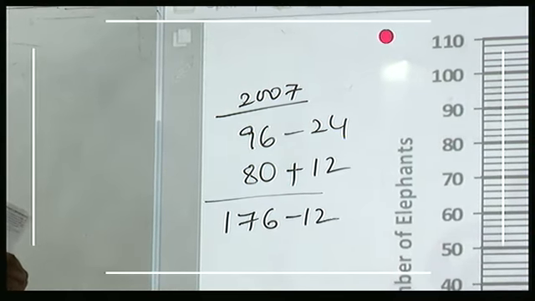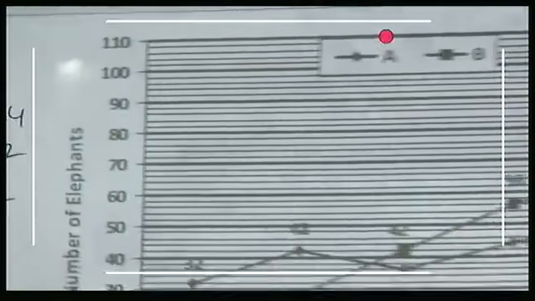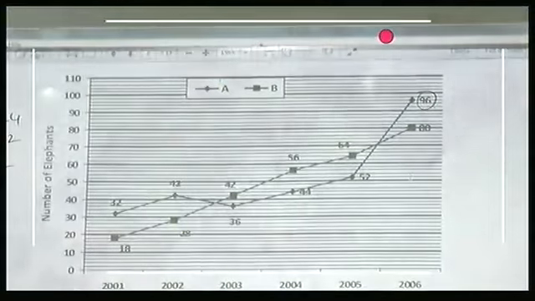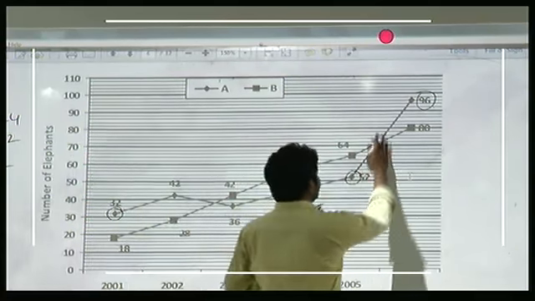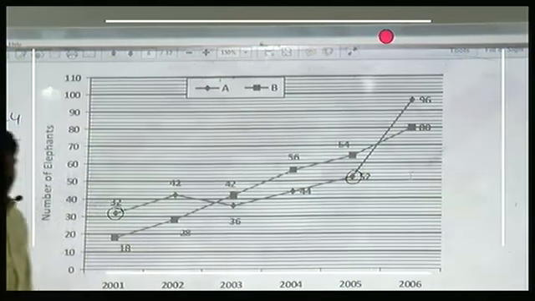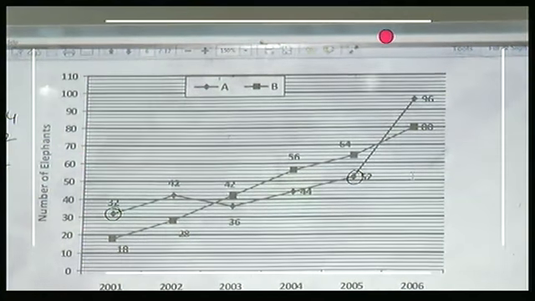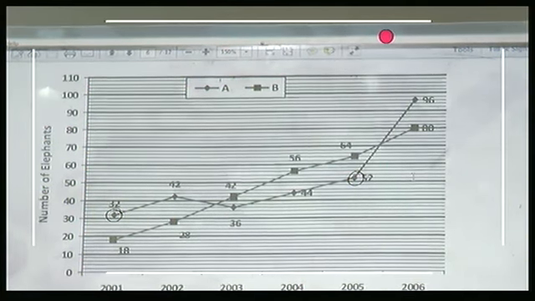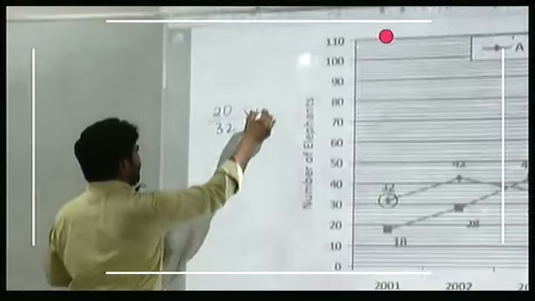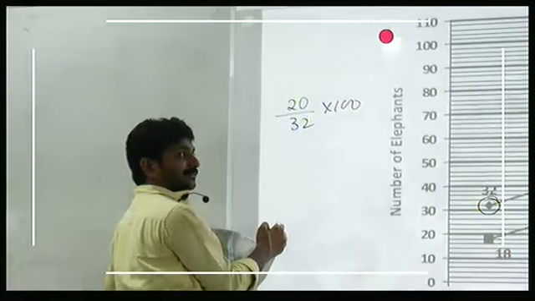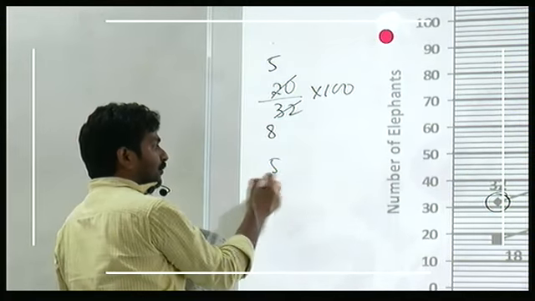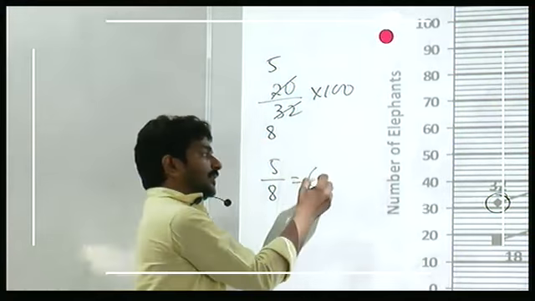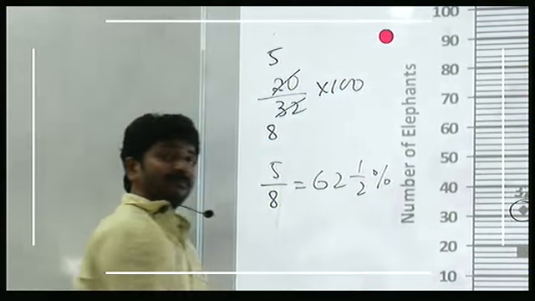42. The number of elephants in reserve A increased by what percent from 2001 to 2005? Reserve A, diamond. In 2001 we have 32 and in 2005, 52. 32 increases to 52. Increased by 20 from 32. 20 out of 32, percentage into 100. Cancellation with 4, 5 times 8 times. What do you mean by 5 by 8? 62.5%.